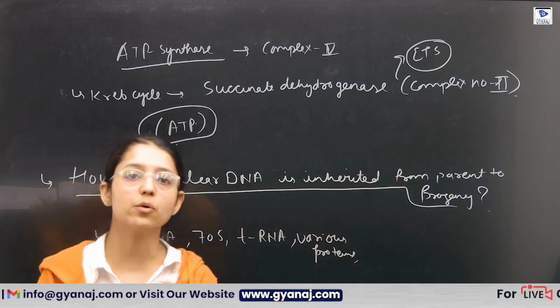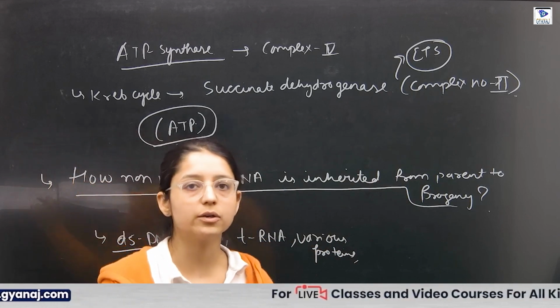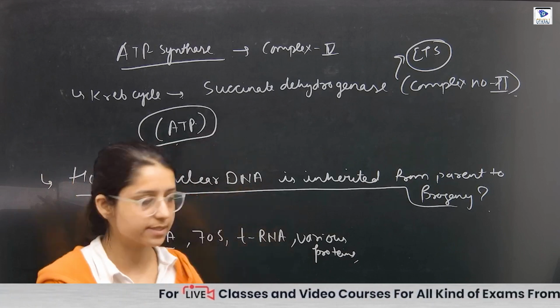The ribosomes will make proteins, but mitochondrial proteins are encoded by nuclear genes.